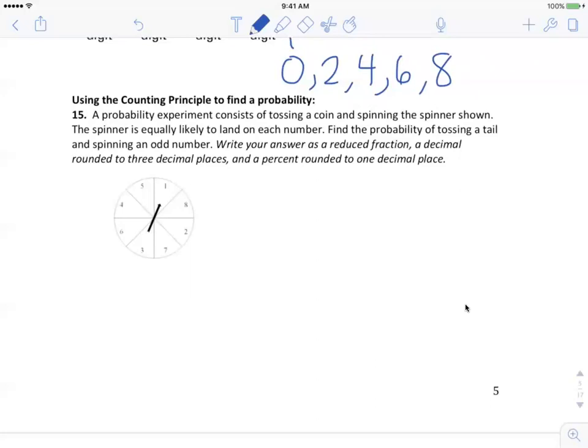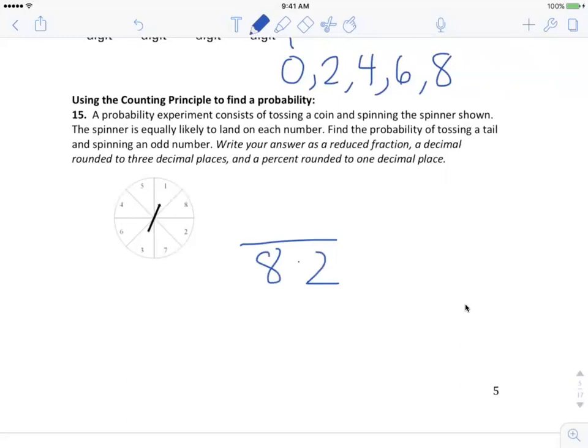And then we're going to find the probability of tossing a tail on the coin and spinning an odd number, okay? So we have a coin and the spinner. When I set up my probability, I know it's going to be a fraction, and the bottom of that fraction is all of the possible ways that this event could occur. I can use the fundamental counting principle for that because there's 8 possibilities on the spinner and 2 possibilities on the coin, heads or tails. So that means there's 8 times 2, 16 total possibilities.